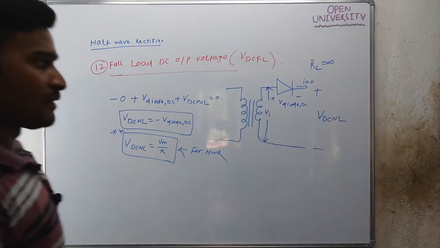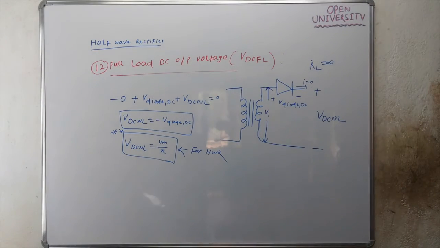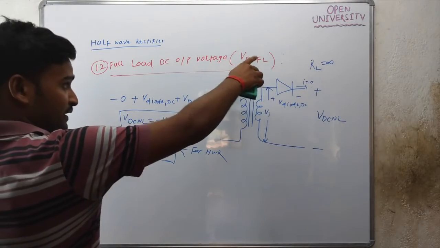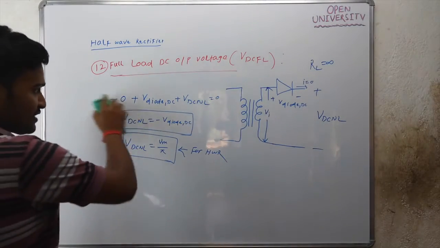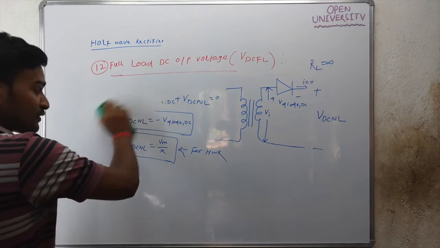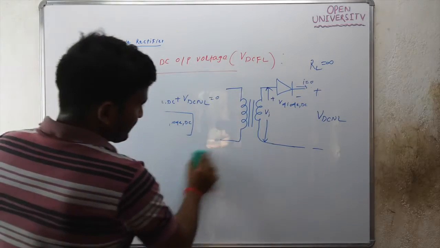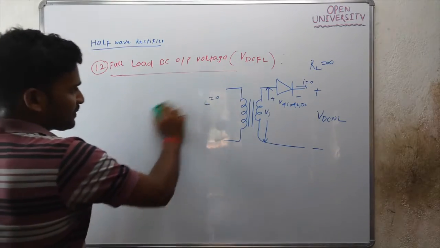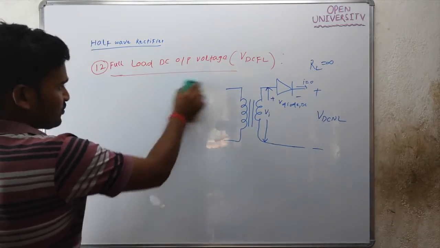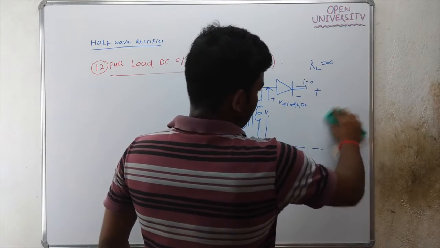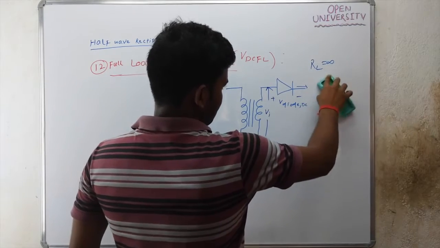What is VDCFL? VDCFL is nothing but the DC output voltage of the rectifier when load resistance is present, or when the load current is non-zero.